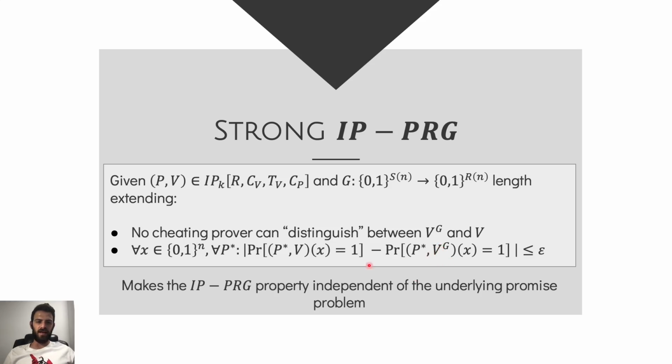Meaning V and VG behave the same against any cheating prover, regardless of whether X is a yes instance or a no instance, and the difference between those two has to be up to an epsilon. This really helps us strengthen the definition and actually achieve the proofs in a smoother way.